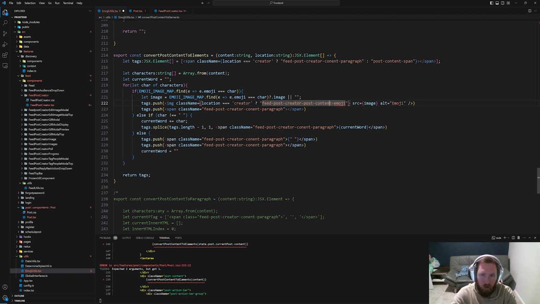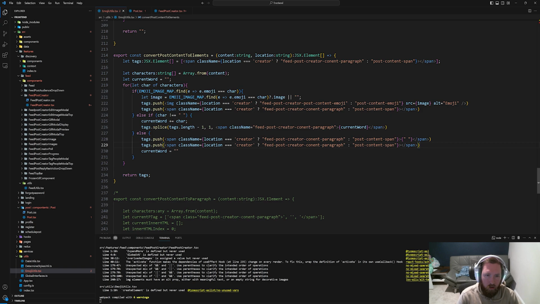We'll do feed post creator content emoji. Otherwise, it'll be post-content-emoji, I guess. And then we can copy and paste the same exact class name for the rest of these. Copy this one, paste the class name in here, and here, and in here. We could have made a function that outputted a string probably.